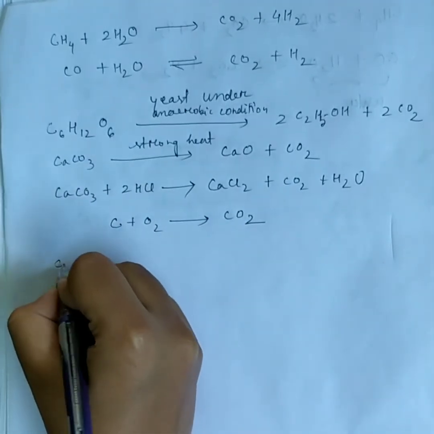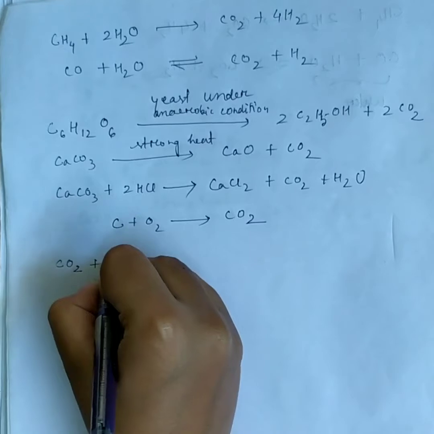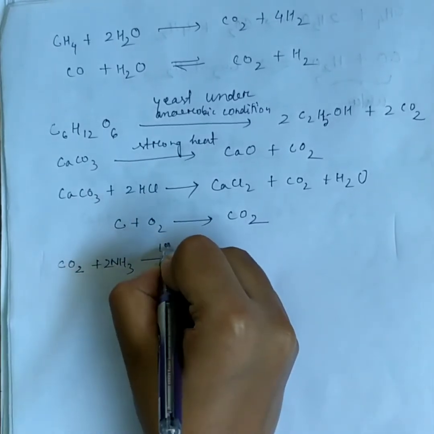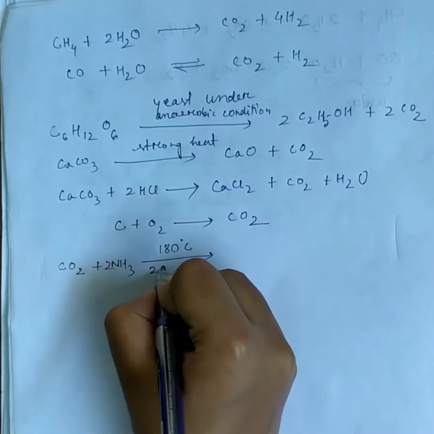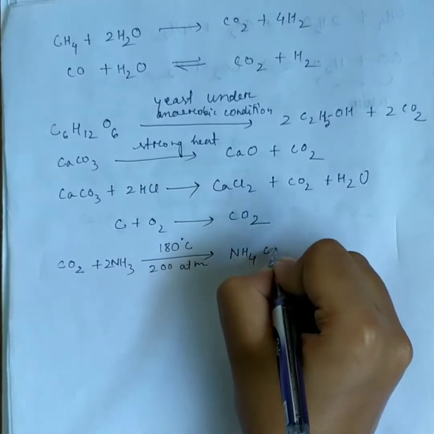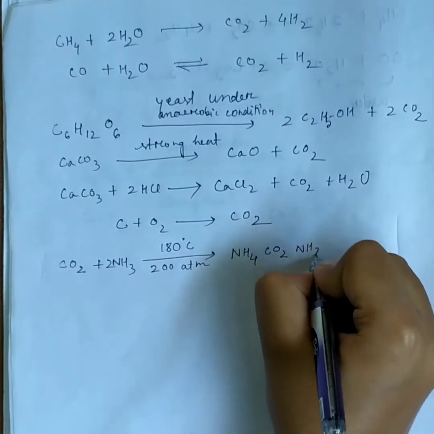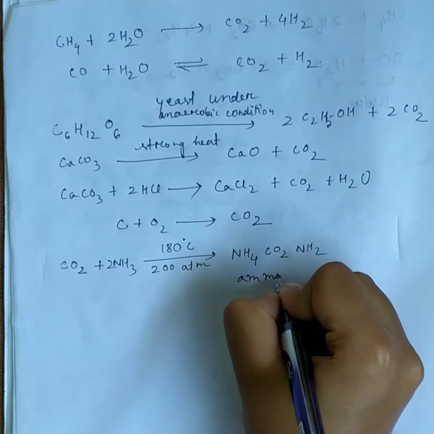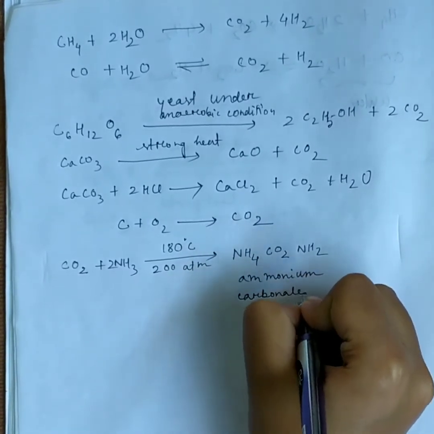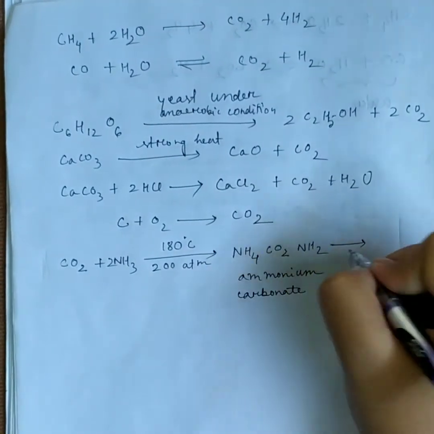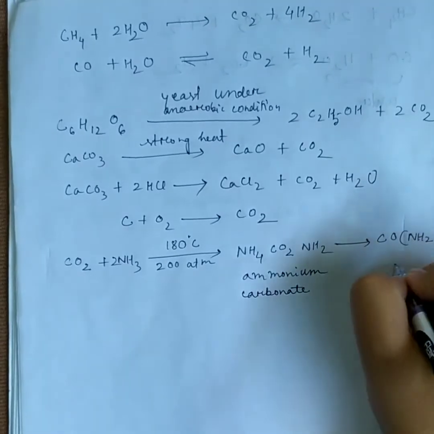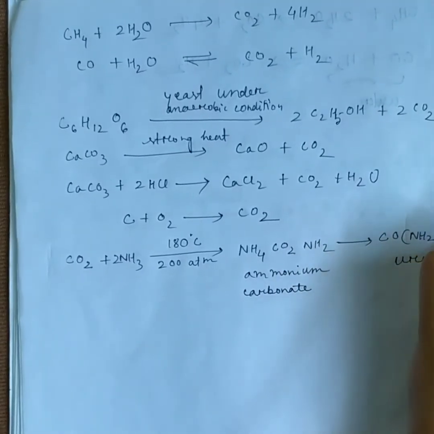The reaction involved in this process is carbon dioxide reacting with ammonia at 180 degrees centigrade under pressure of 200 atm, giving ammonium carbonate. This is urea plus water.